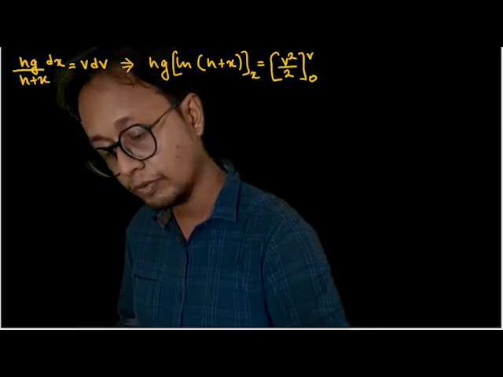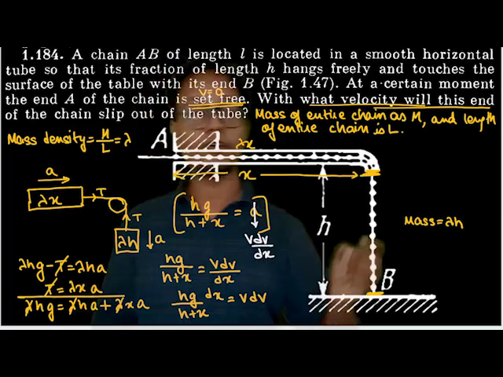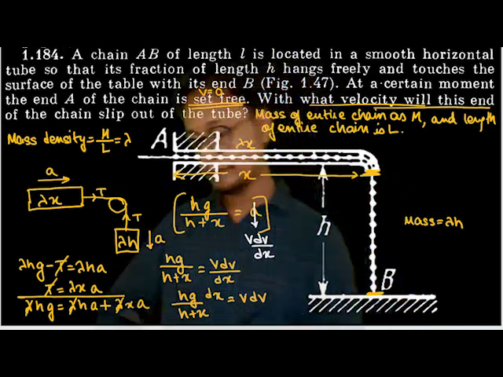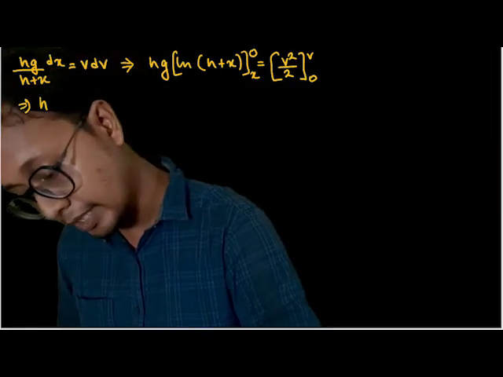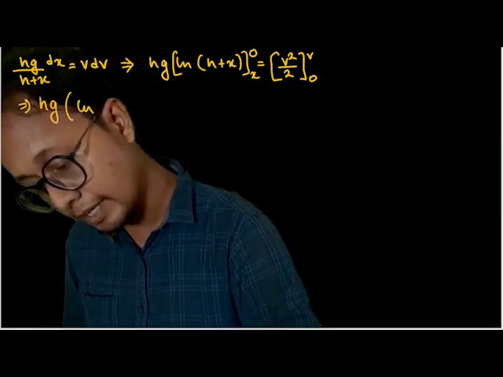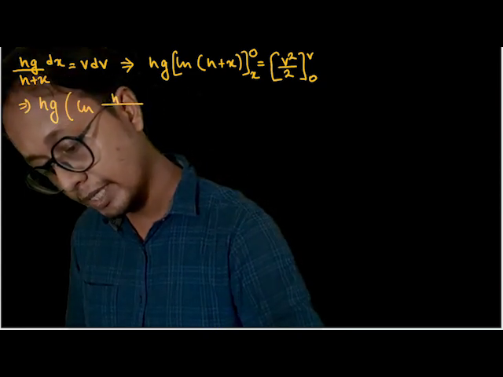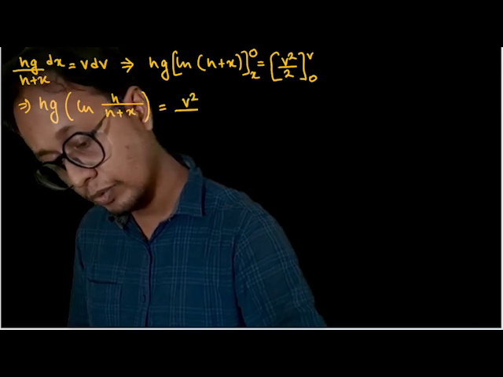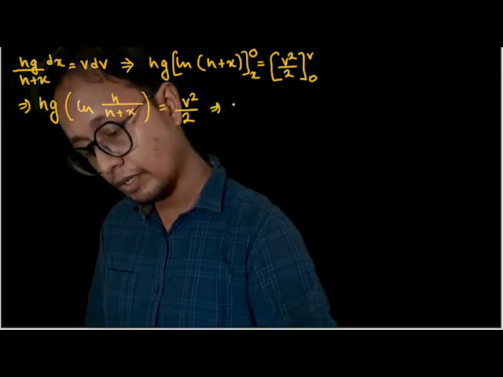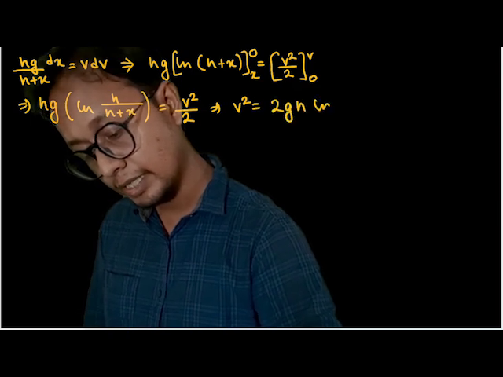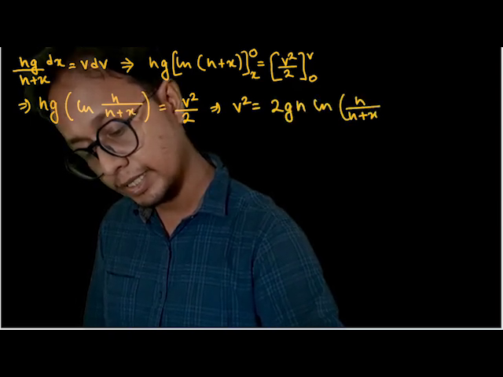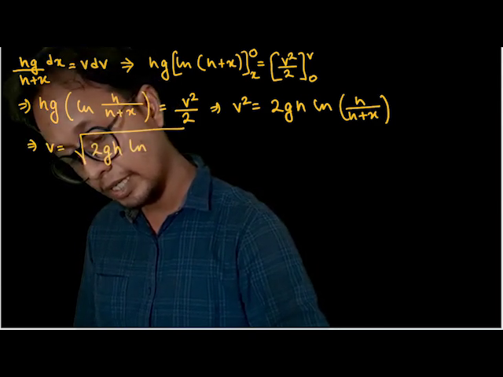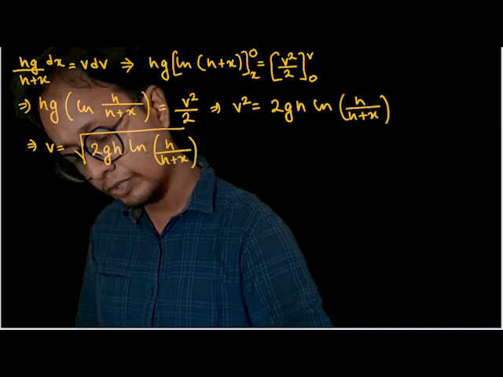We have to find the velocity when the entire chain came off the table. That means the value of x is equal to 0. Okay, isn't it? So if I solve this equation, hg into ln of h by h plus x is equal to v square by 2 minus 0. Or v square is equal to 2gh ln of h by h plus x, or v is equal to how much? Under root of 2gh ln of h by h plus x. So this was the equation.